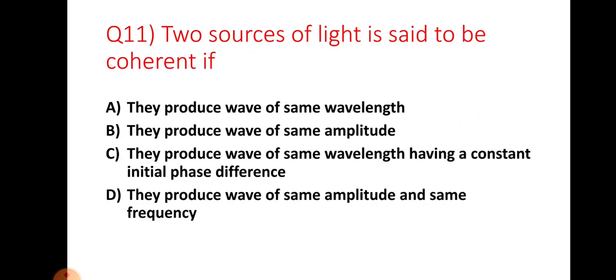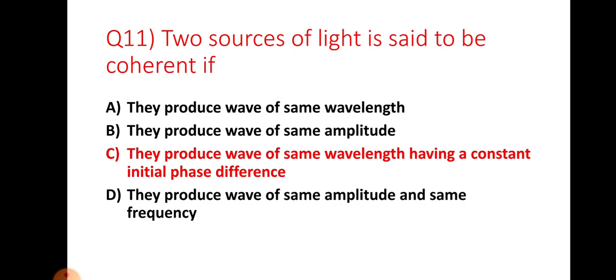Question number 11. Two sources of light are said to be coherent if they produce waves of the same wavelength having a constant initial phase difference. Coherence means having the same wavelength and a constant phase difference. Option choice C is the right answer for question number 11.